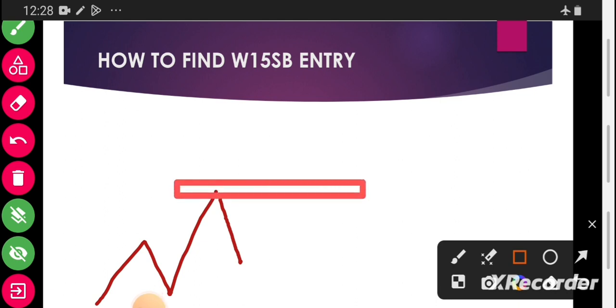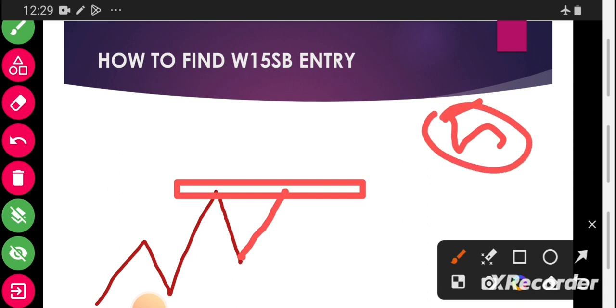We mark from the wick of the candle up to the body of the candle, and then we extend to the right side, and we wait for the market. If the market does all what it has to do here, we don't care about it. The only thing we care about is that we wait for the market to come and tap this area. When the market taps that area, we go to 5 minutes, guys. We go to 5 minutes or M1, 5 minutes or minute 1. So we see when the market is on our key level, we wait for one thing.